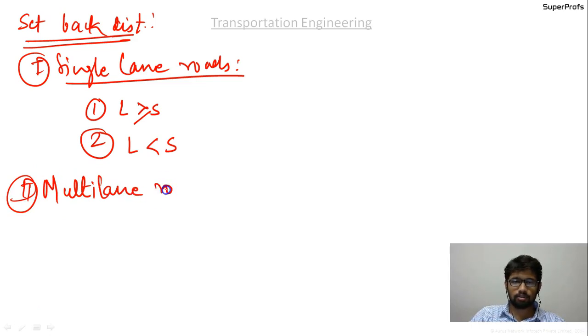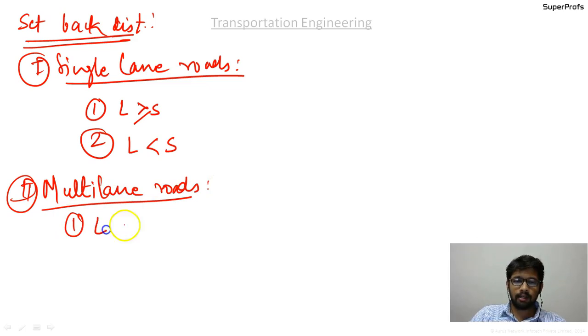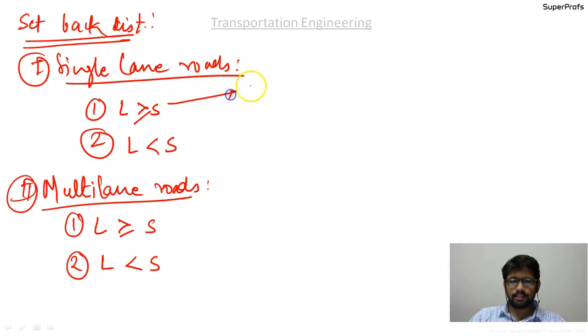Multi-lane roads. Again, there are the same cases I have repeated. The length of the curve is greater than or equal to the required sight distance, and the second case is that the length of the curve is less than the required sight distance. So in this case, the formula is pretty simple. That is the formula of Mersenne itself.